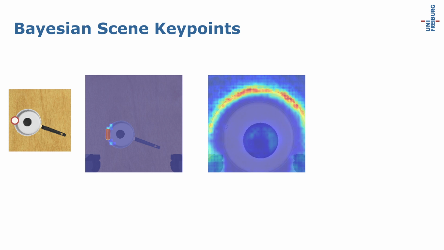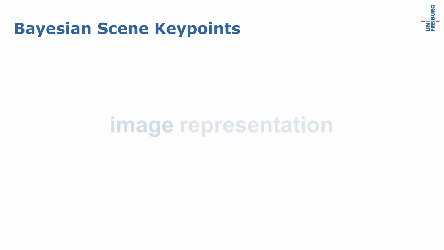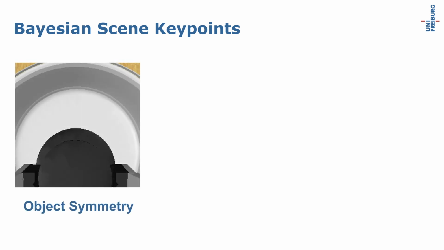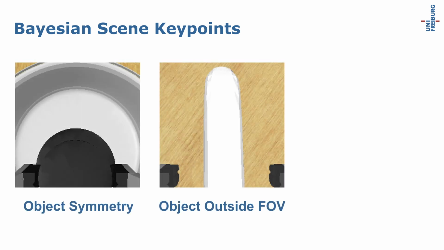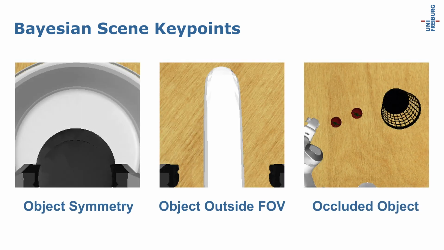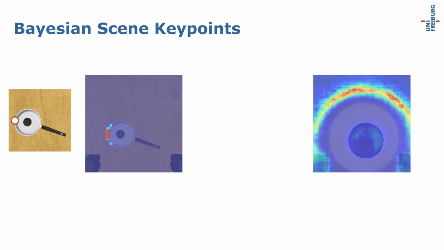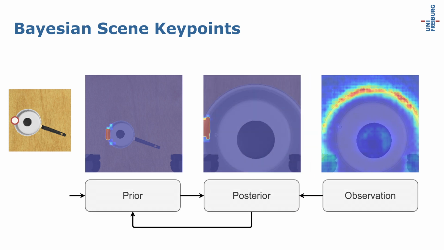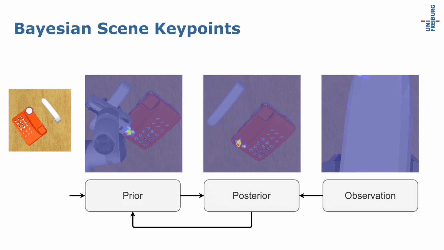Second, we propose to make a paradigm shift from image representation to scene representation. A single image might be ambiguous and lack scene context to localize features or objects. We therefore integrate the localization hypotheses of successive observations using a Bayesian filter. This allows us to disambiguate multimodal localization hypotheses and track occluded or out-of-view objects.